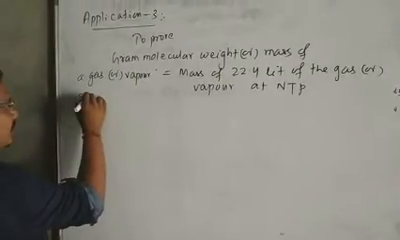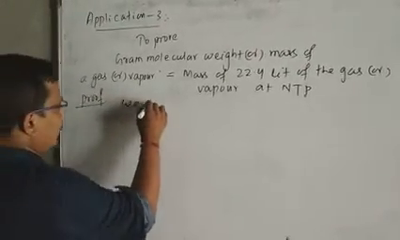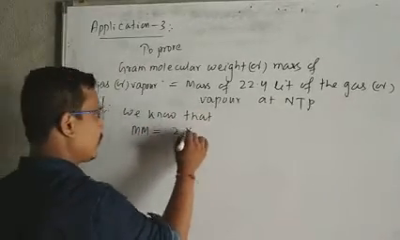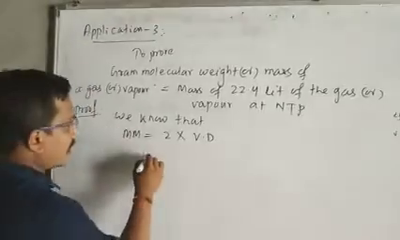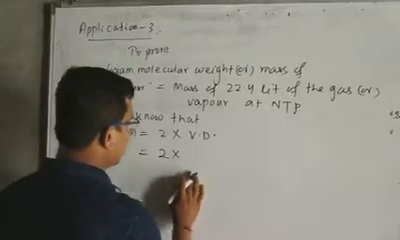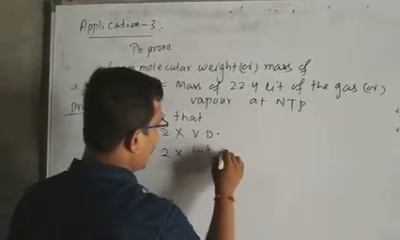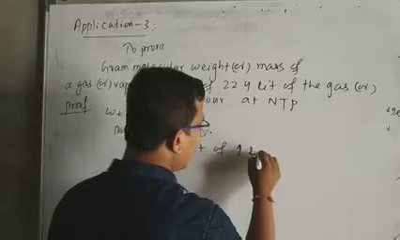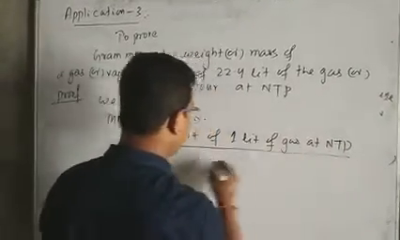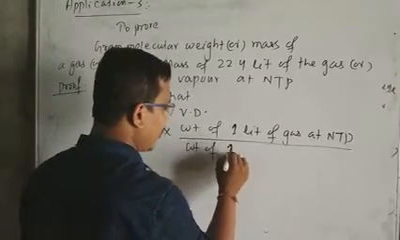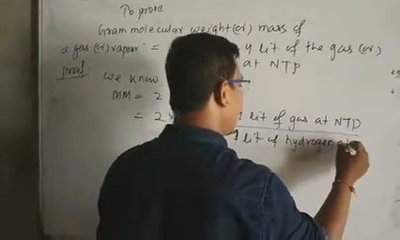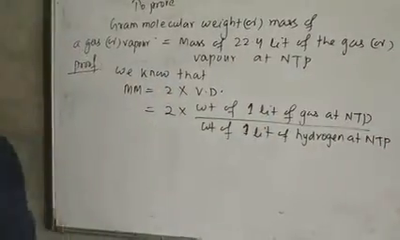How can you prove this? Now let me discuss the proof. We know that molecular mass equals 2 into vapor density. Yes or no? Next, we know that Vd means vapor density. What is the formula of vapor density? Vapor density equals the weight of 1 liter of gas at NTP divided by the weight of 1 liter of hydrogen at NTP. This is the formula of vapor density.